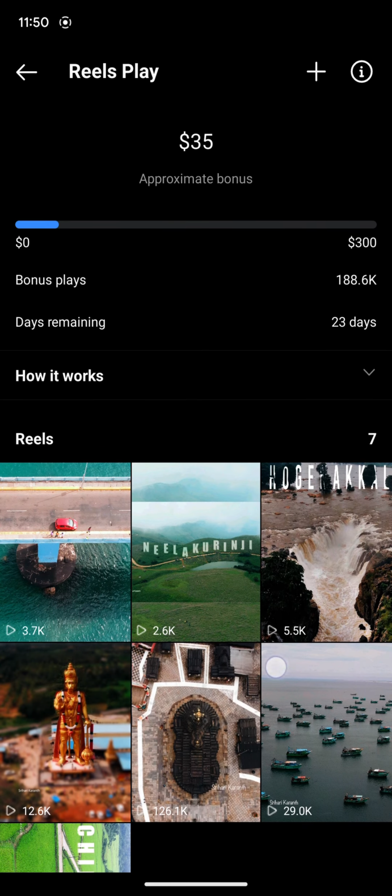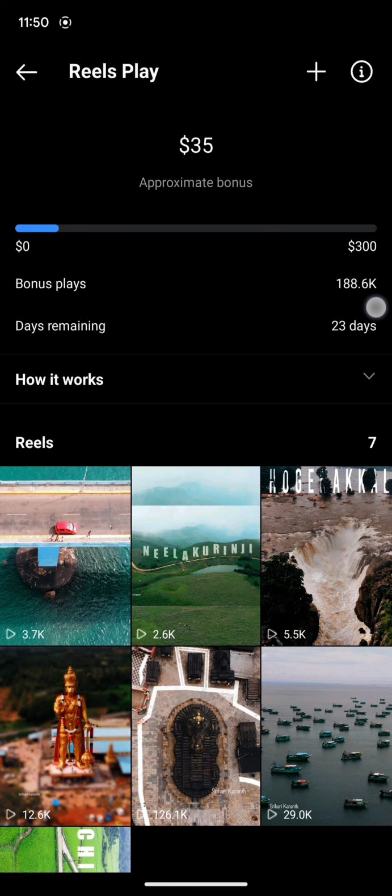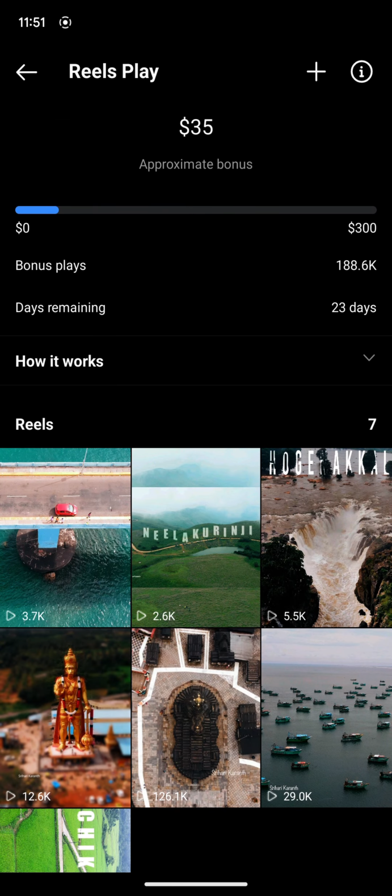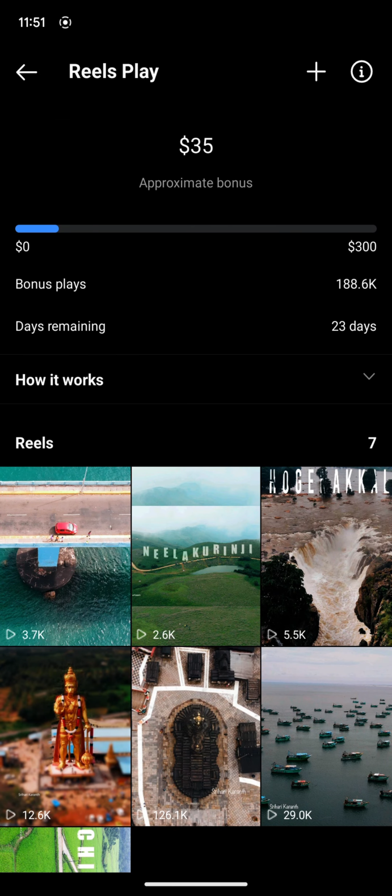So for me, in the last 7 days, I have 188k views and I have $35. And for payout, it has to have a minimum of $100. If it's less than $100, then it will go to the next month, and then next month, if the combined total exceeds $100, you'll get a payout. So for me to get $300, as per the rules, I should have around 6 to 7 million views. It's not that easy. One of my reels has to go viral, and it has to go viral in the same month.